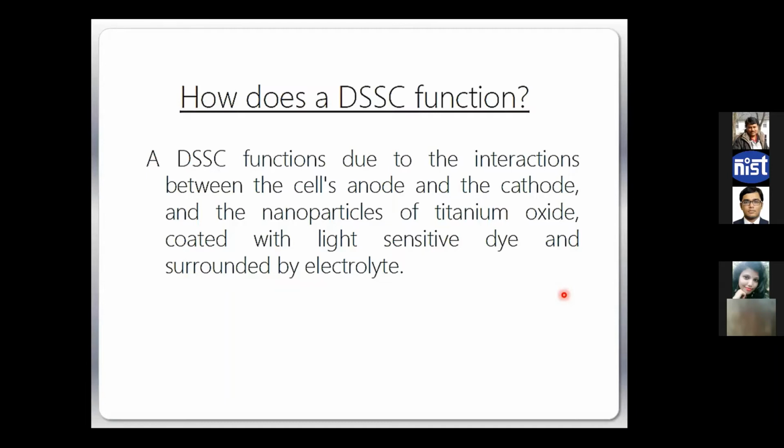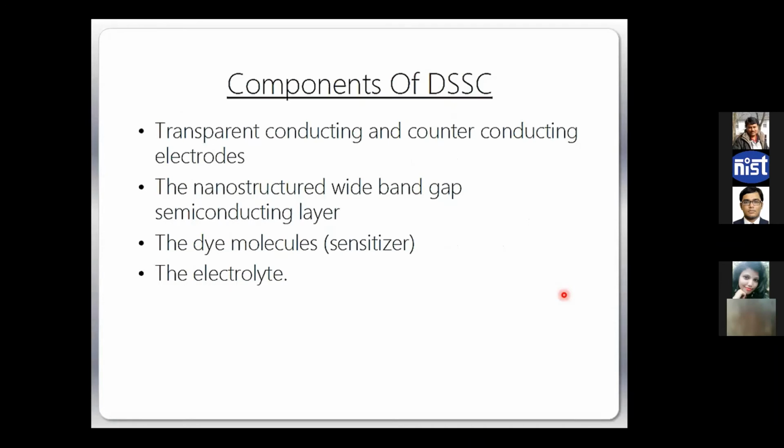You need to have liquid electrolyte, and then another electrode. So this basically summarizes the interaction between the anode and the cathode, nanoparticle based. Basically, we use TiO2 for the wide bandgap and the light sensitive dye. Many things are involved. I will come to how it works.